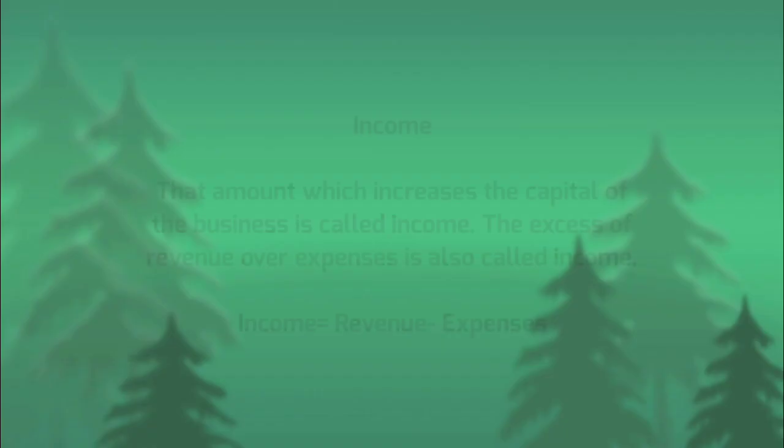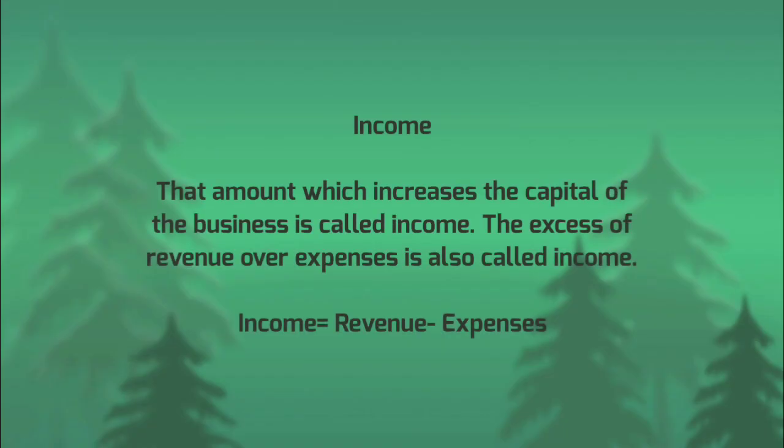Do you know why business firms spend this much amount on expenses and expenditure? Yes, only to generate income. Income is the next accounting term. Income is the profit of a business concern. Generating income, profit or gain is the main objective of a business concern.